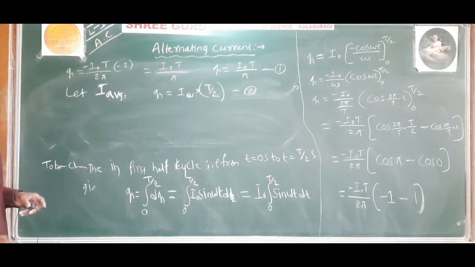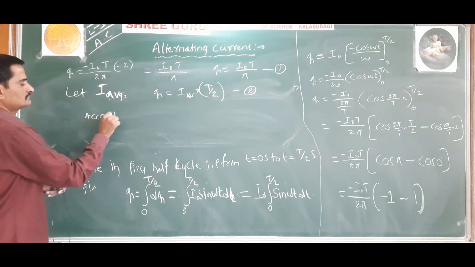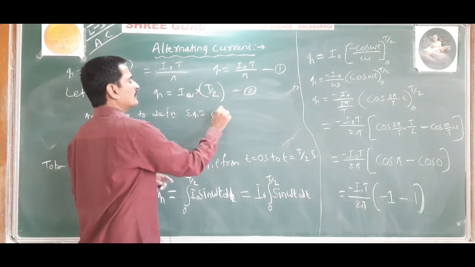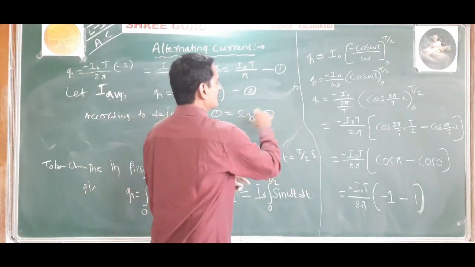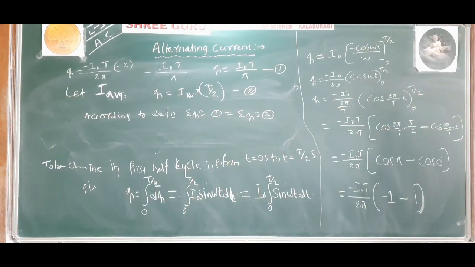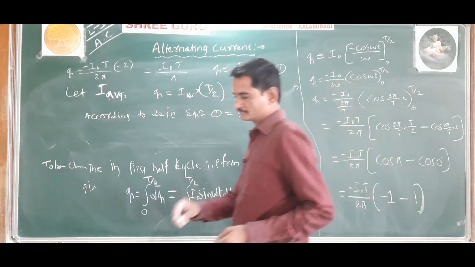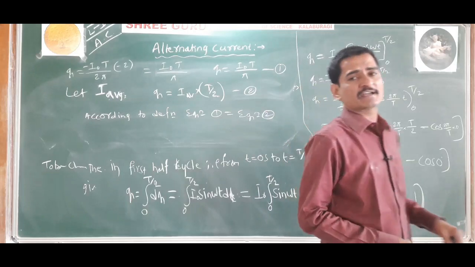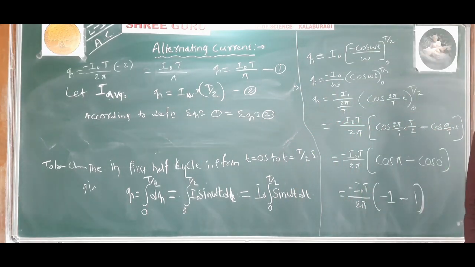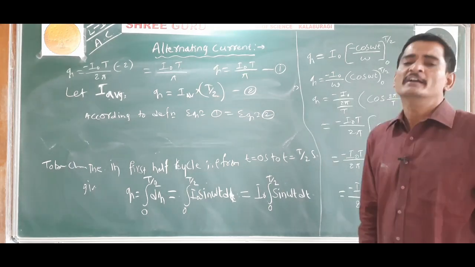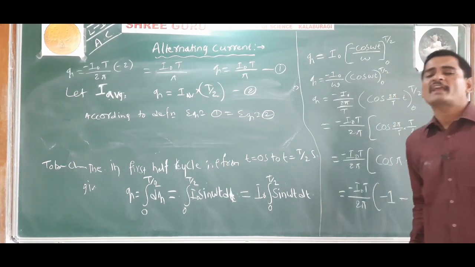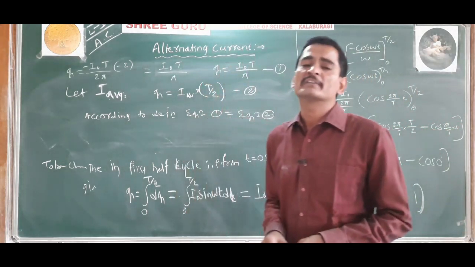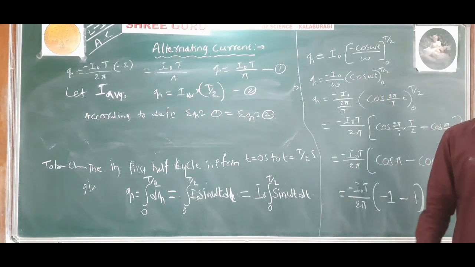And according to the definition, equation 1 is equal to equation 2. Once again I will repeat the definition if you want. The mean value of alternating current is that value of steady current which sends the same amount of charge in the same time as is sent by the alternating current over a half cycle through the same circuit.